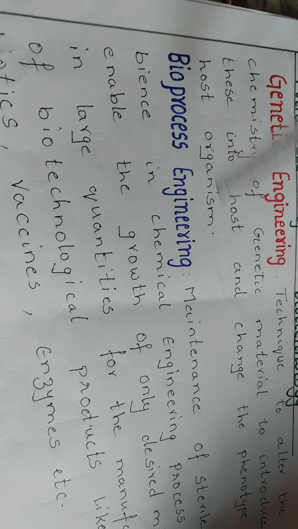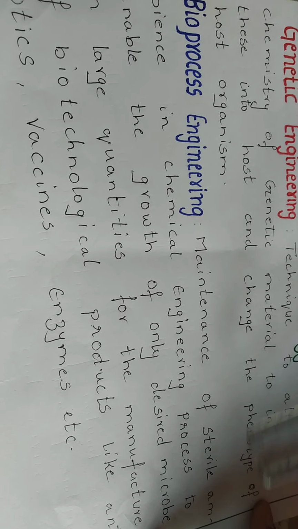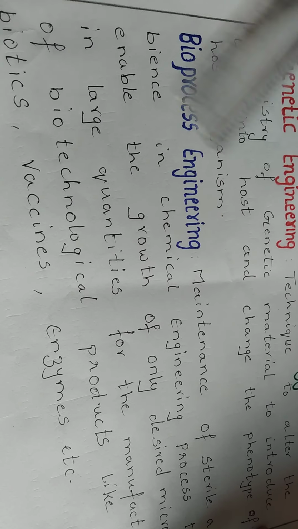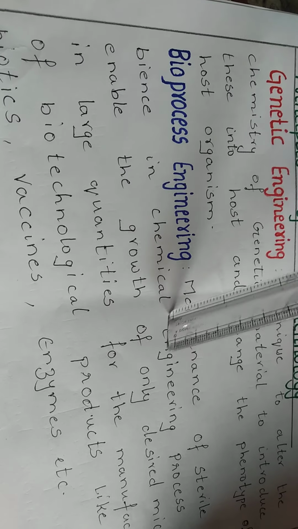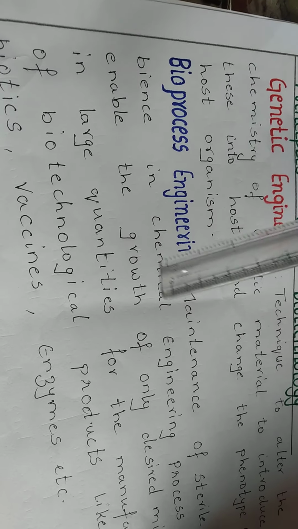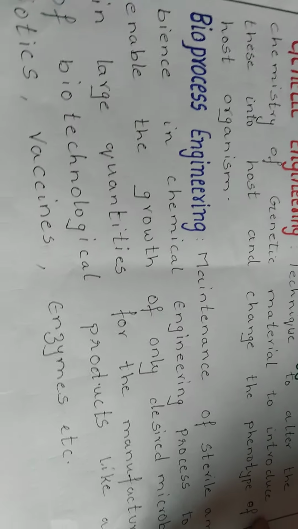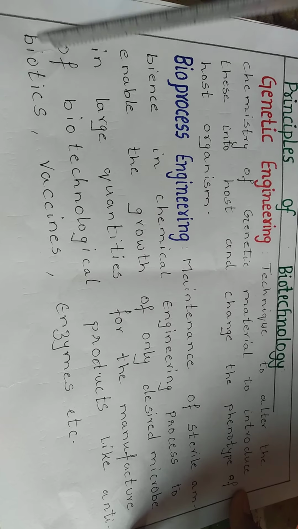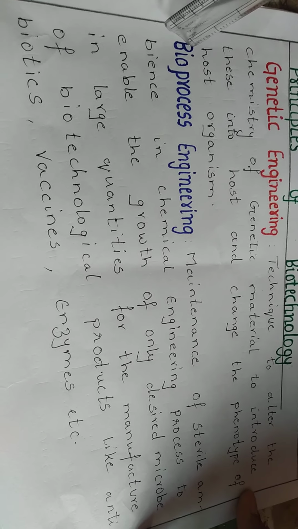The next technique which is mainly useful is bioprocess engineering. Bioprocess engineering is maintaining a sterile ambience, or sterile atmosphere. What do you mean by sterile? Free from microorganisms. That means the atmosphere should be completely free from other microorganisms, allowing only the desired microbe in large quantities for the production of biotechnological products like antibiotics, vaccines and enzymes, etc. That is called bioprocess engineering.